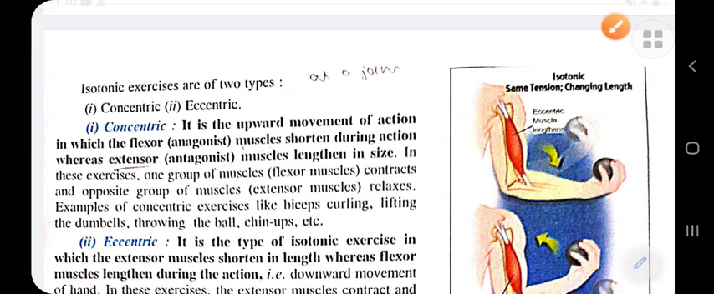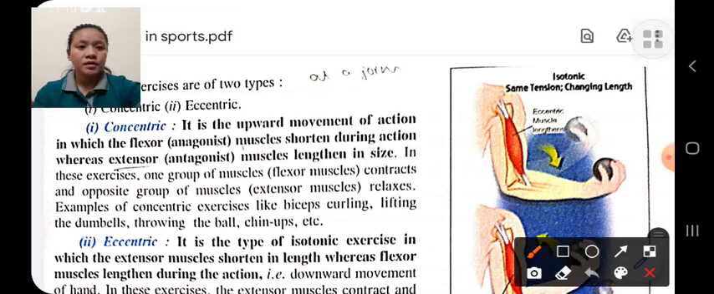Look at the image here. This is the flexor muscle. The length of the flexor muscle becomes short and the length of the extension muscles increases.